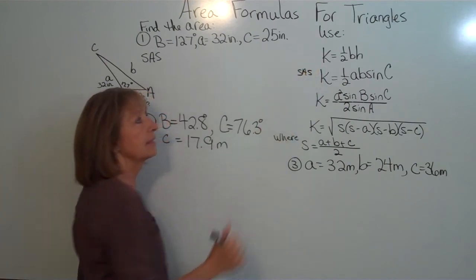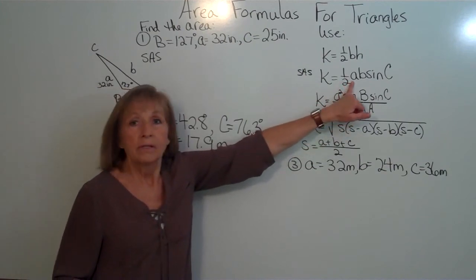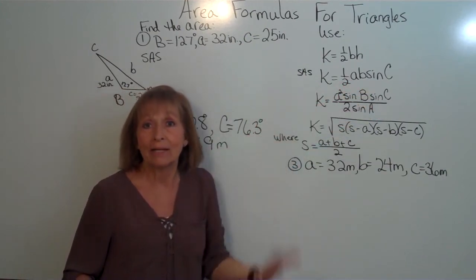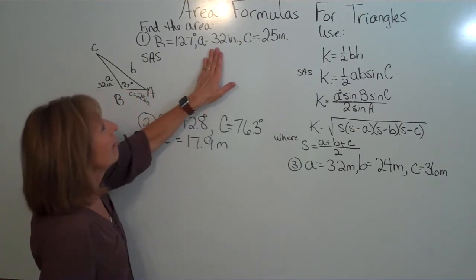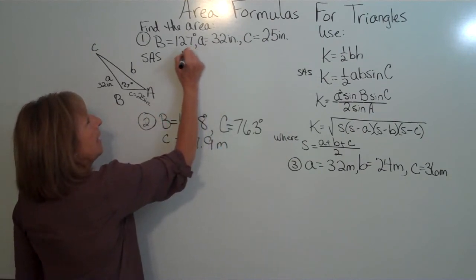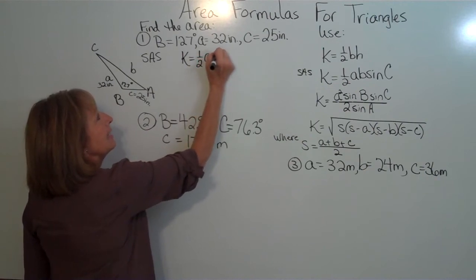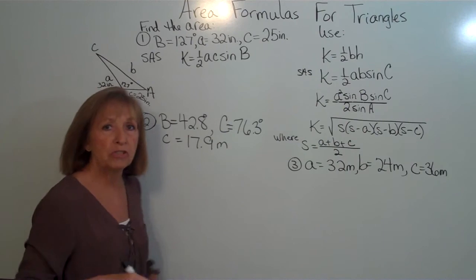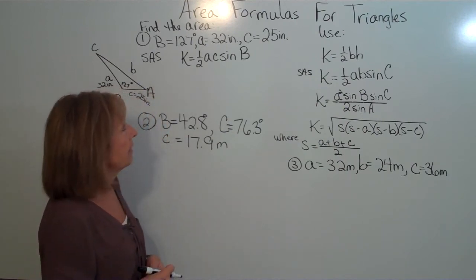we use the formula K is equal to 1/2 the 2 sides multiplied together times the sine of the angle that's between them. So here I have my side A and my side C. So my K is equal to 1/2 AC sine B. So just a different lettering from what we have on the triangle.